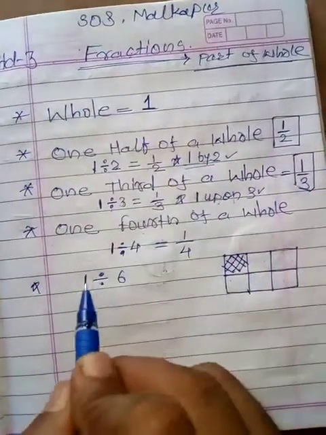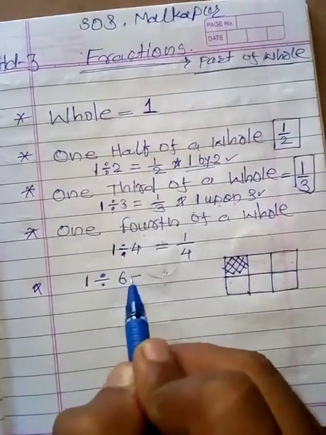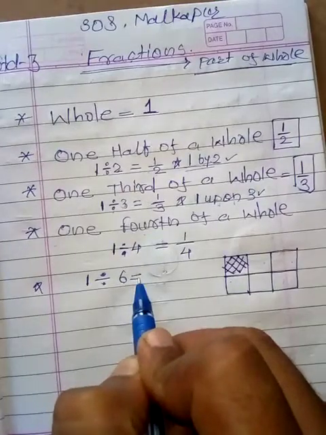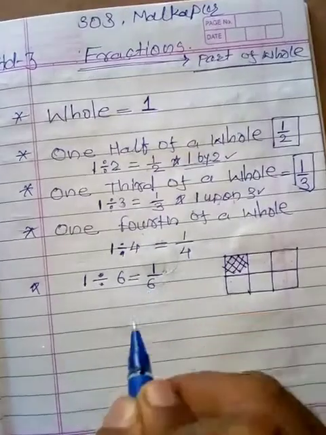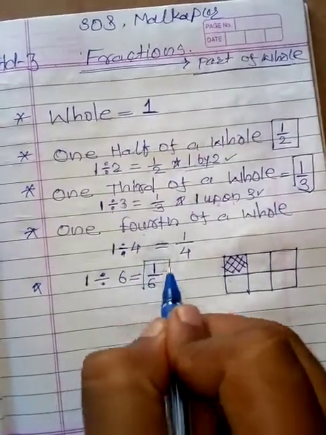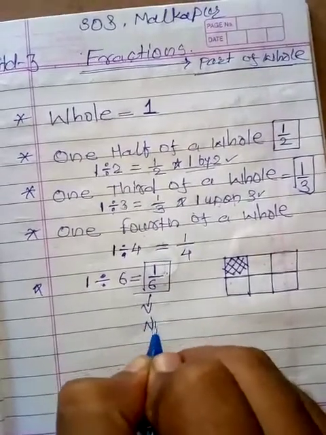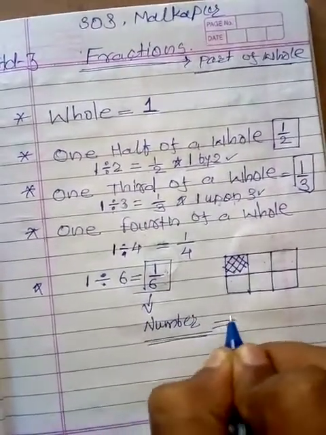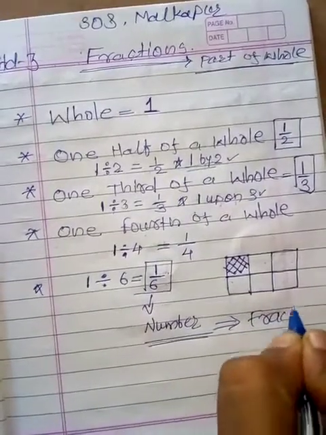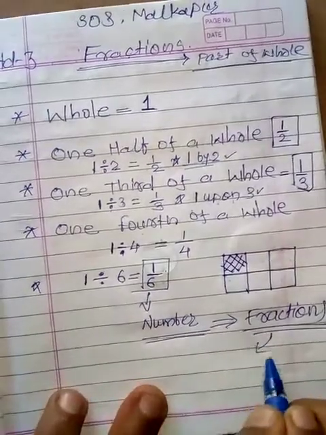So here is one Cadbury, and this is divided among 6 people. So how much of that Cadbury will each get? They will get 1 upon 6 part, and this part is also a number. 1 upon 6 is also a number, and these numbers are called fractions, and these fractions are incomplete numbers,